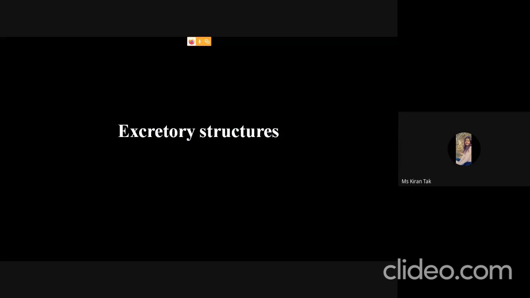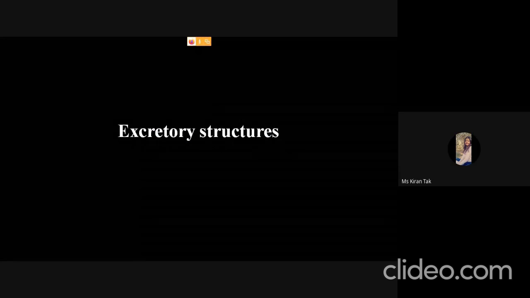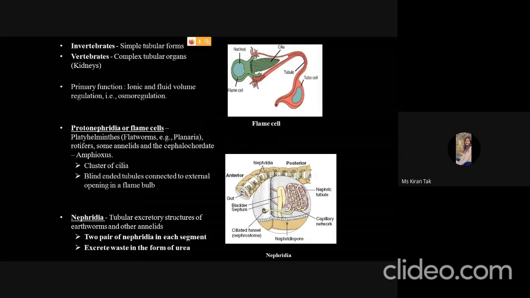Now we will discuss the excretory structures which are important for the release of these excretory products. In invertebrates, the excretory structures are very simple and in tubular form, but in the vertebrates the excretory structures are very complex, like the kidneys.